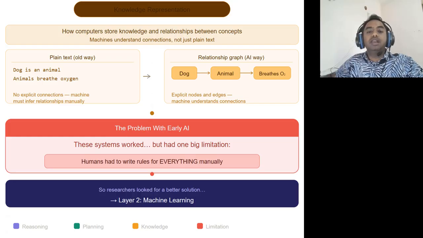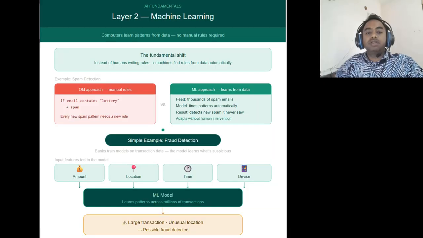Now coming to layer 2. This is machine learning. Machine learning changed everything. Instead of writing rules manually, we let computers learn patterns from data. Example, spam detection. The old approach is if an email contains lottery, then it is spam. The machine learning approach is to feed the system thousands of spam emails. The model learns the pattern automatically.